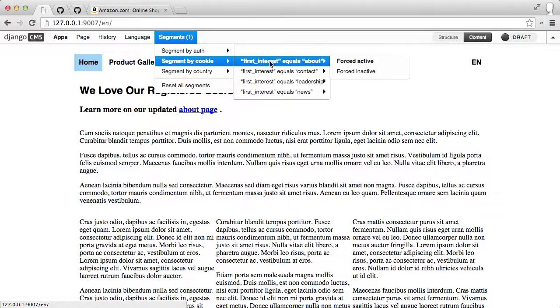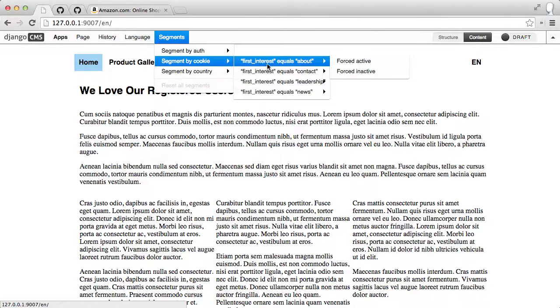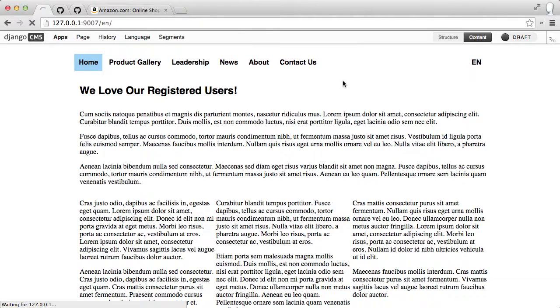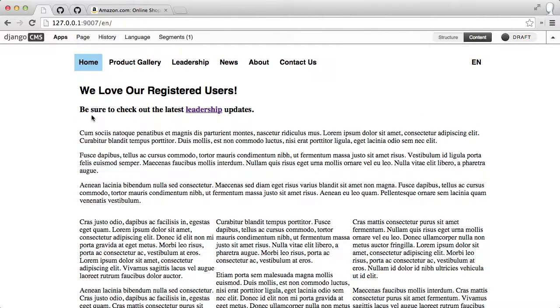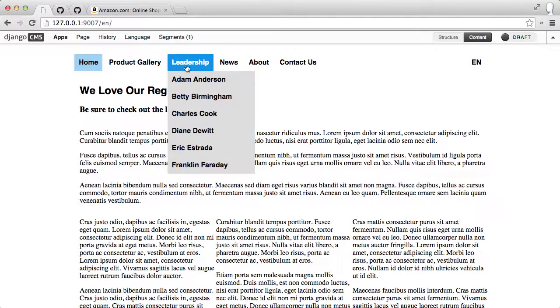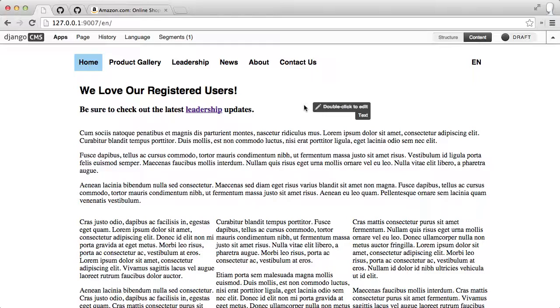Well, there's some other ones here that I've got set up already, so let's clear that override, and then we'll go see what if their first interest was really leadership. What are we gonna see there? So here we would see a different message, which is be sure to check out the latest leadership updates. Okay, so you get the idea. Basically, I've created for each of these 4 tabs here a value on that cookie, which when the user then comes back to the home page or comes on a subsequent visit, then they'll see this extra bit of personalized content, basically inviting them to go and read that content again.